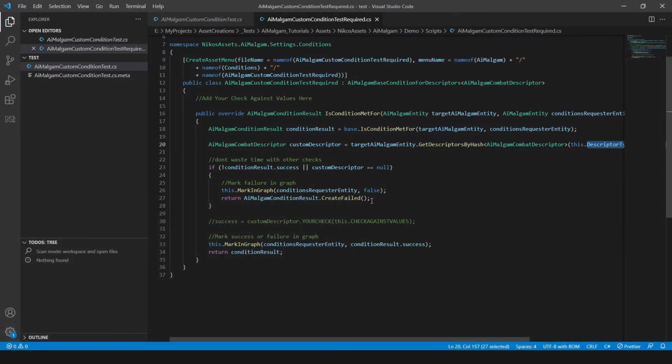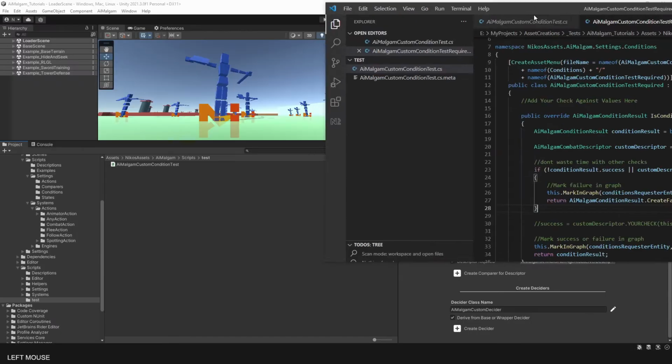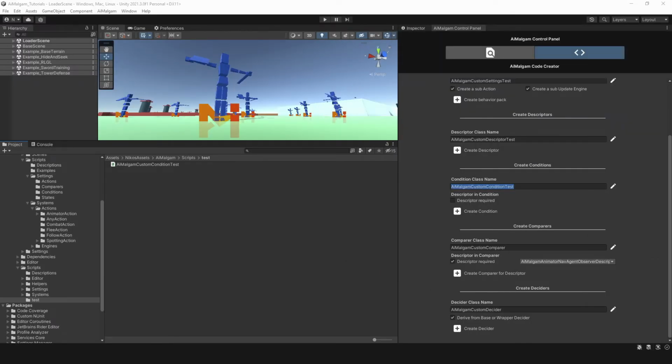Those descriptor dependent kind of conditions are especially useful if you need more data from an AiMalgam entity rather than just its states or base information. So you can use the descriptors as runtime instant-based data containers, for example, to read their health or mood or anything else you have implemented.